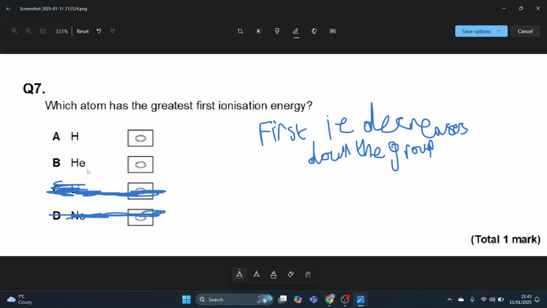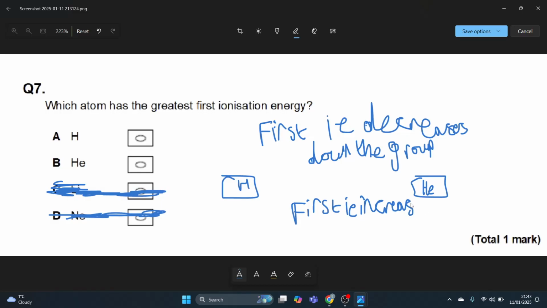Helium has a noble gas structure, in group 0, the noble gases, and you can see you've got hydrogen here and then helium here. So which one is it? I also know first ionization energy increases across a period, therefore the answer is going to be B, helium.